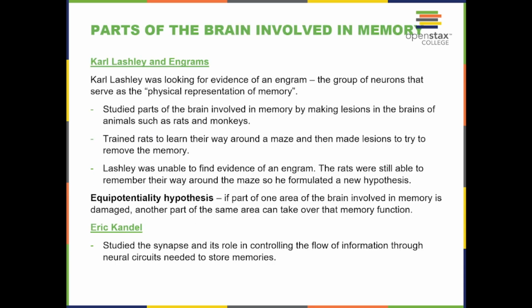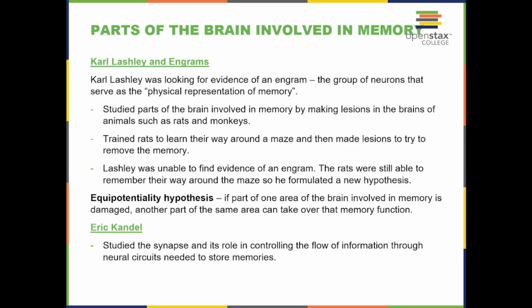Parts of the brain involved in memory. Karl Lashley and engrams. Karl Lashley was looking for evidence of an engram, the group of neurons that serve as the physical representation of a memory. He studied the parts of the brain involved in memory by making lesions in the brains of animals such as rats and monkeys. He trained rats to learn their way around a maze, and then made lesions to try and remove their memory. Lashley was unable to find evidence of an engram. The rats were still able to remember their way around the maze, so he formulated a new hypothesis.